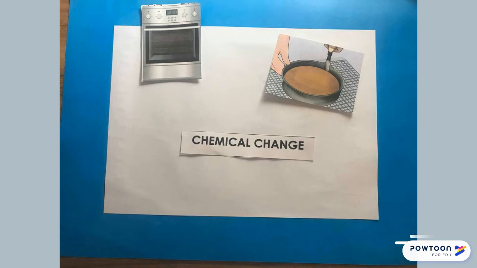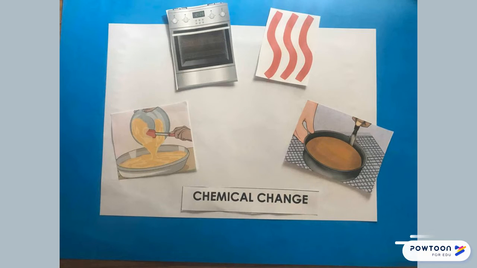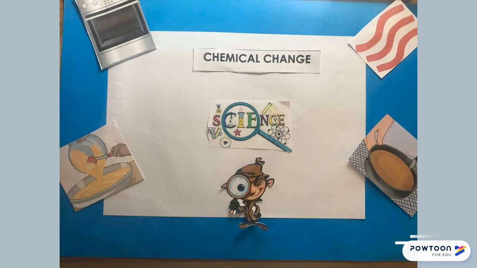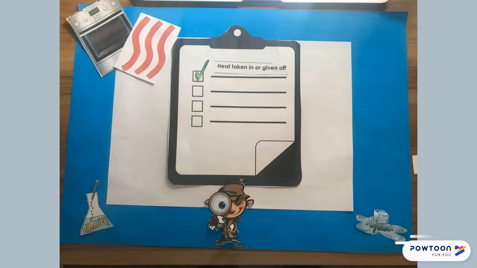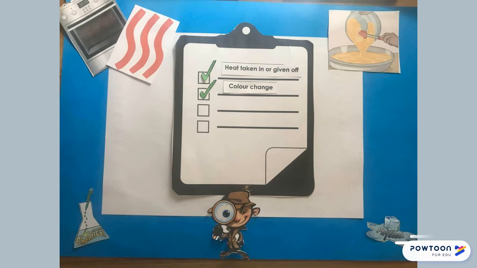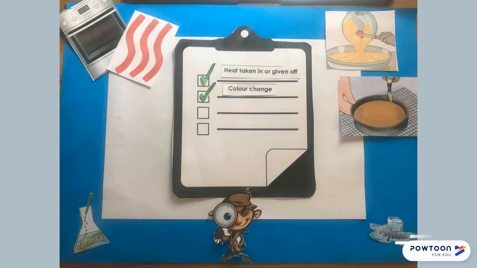The cake takes in the heat applied from the oven. It transforms from the substance of batter to a yummy, fluffy cake. But are there other signs of chemical changes occurring? Let's investigate. Using our checklist, let's see what other chemical changes we notice. Did you see a colour change? Well, of course. We started with a white batter and now it's a goldeny brown, yummy cake.